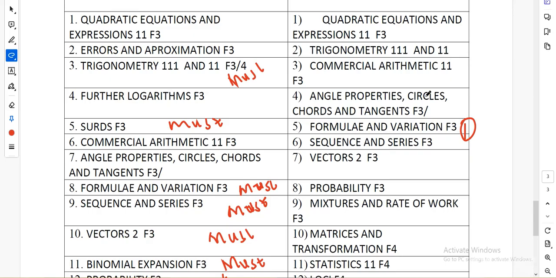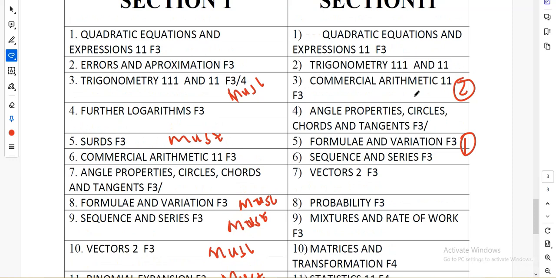Number 2, prepare very well in commercial arithmetic, the income tax. Know the reverse and know the direct. Then you will be prepared. You do a lot of practice. Those are 2. I want to give you 9 topics which you will need to deal with seriously. Commercial arithmetic, formula and variation, and then sequence and series.